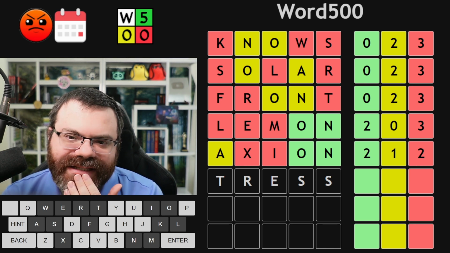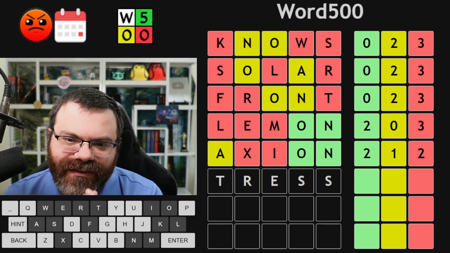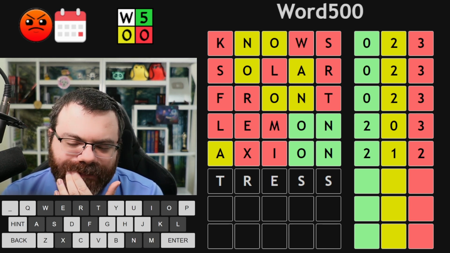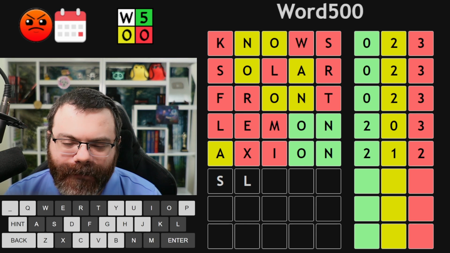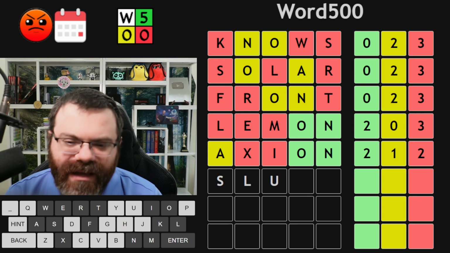I'd love to know that the S, L, and R are red, though, because that tells me that O and A are in the word. So maybe like S, L, slur, slurf, slurt. I'm going to guess slurp. And hope for the best.